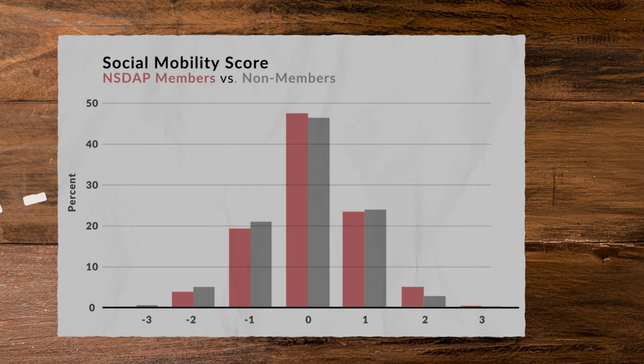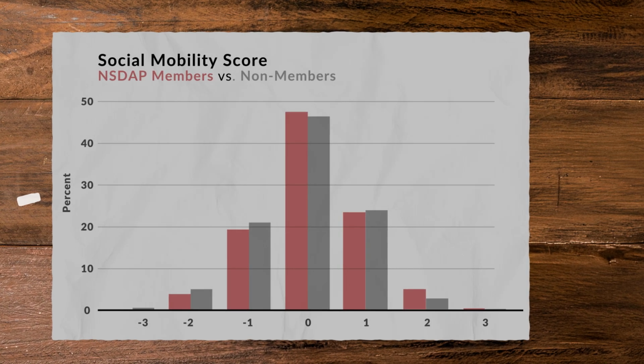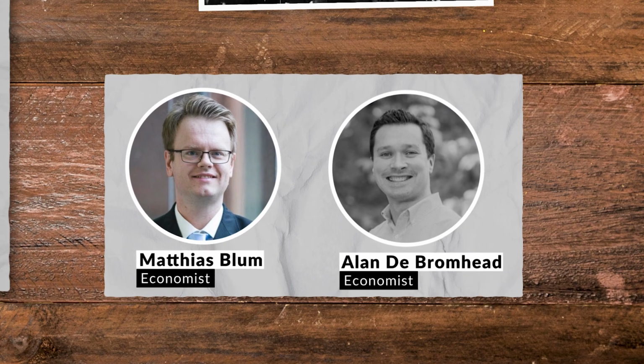So, like, you become a member, you win a lot of new friends, and those friends, they get you good jobs and a higher salary, and they open doors for you. And those with skills and abilities and ambitions in life, they would have thrived anyways. At first, it looked like being a Nazi member helped people climb the social ladder. But when the researchers dug deeper, they found that ambition, not party membership, was the real driver of their success.